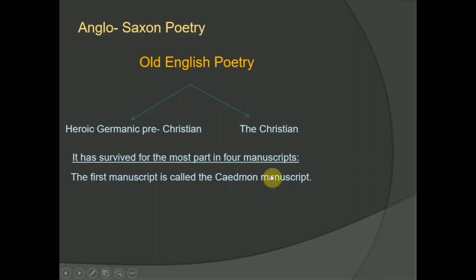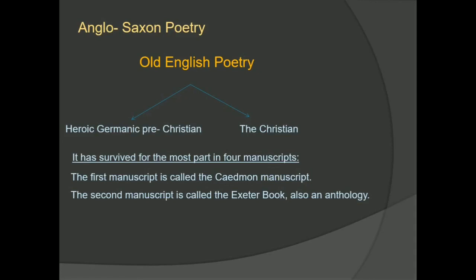The second is called the Exeter Book, and Exeter is the name of a city in England, on a river. It is also an anthology, and it was donated there in the 7th century.